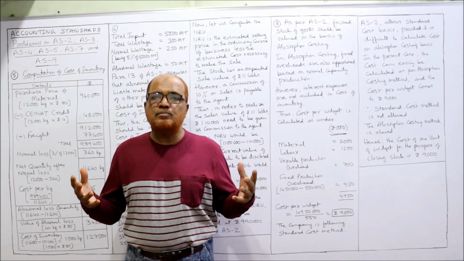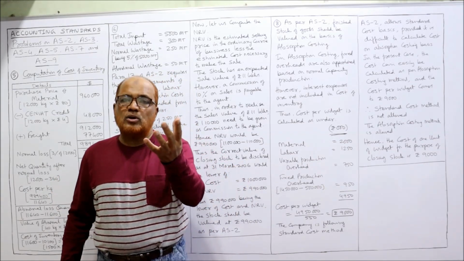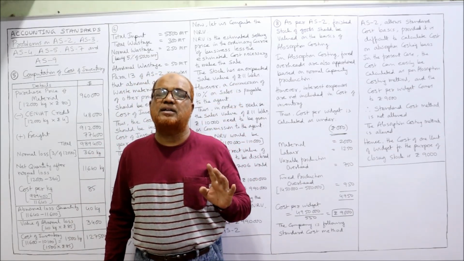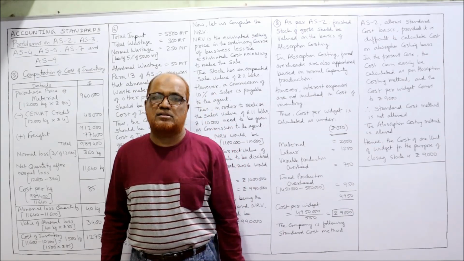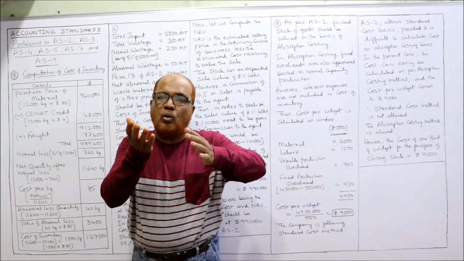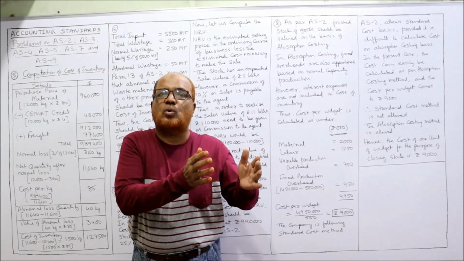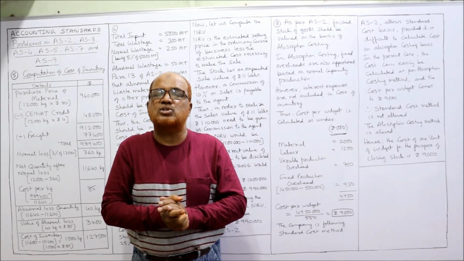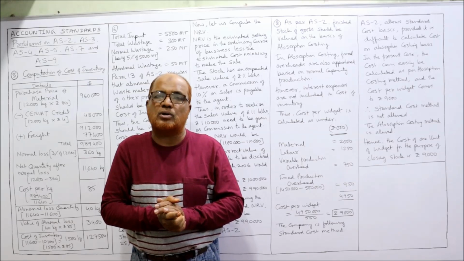costing. What is absorption costing? Absorption costing is a costing in which the total cost should be taken, including the fixed overheads. That means variable overheads as well as fixed overheads. All overheads are taken together. That costing is called absorption costing.